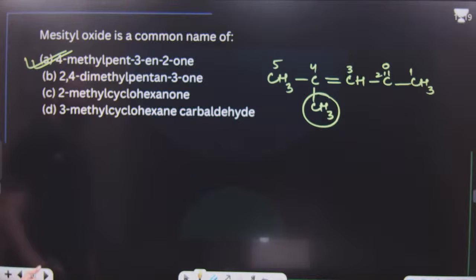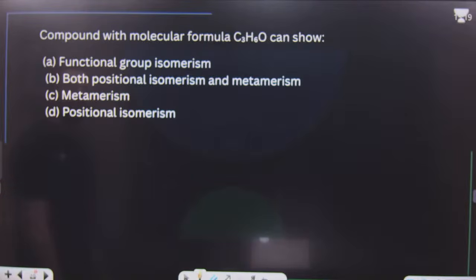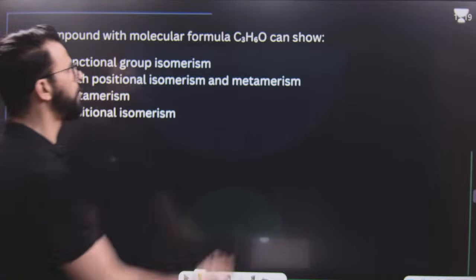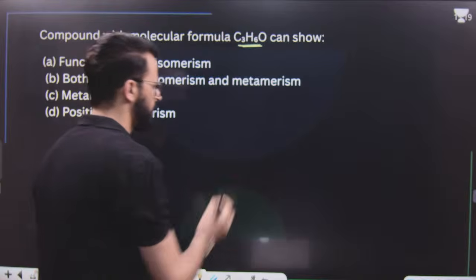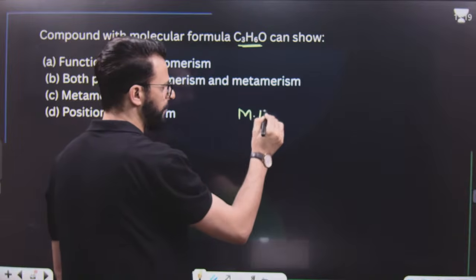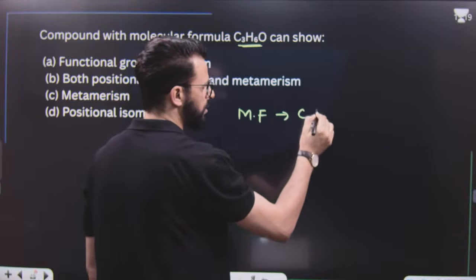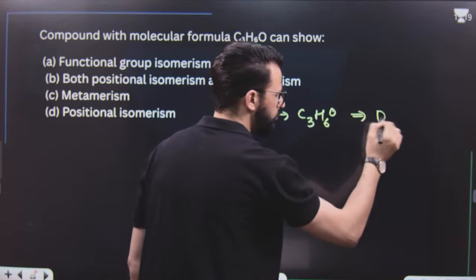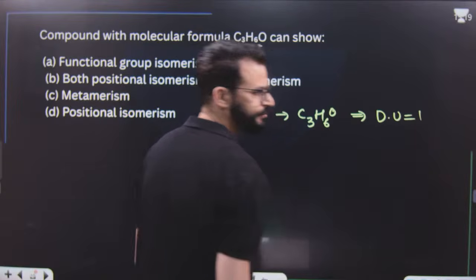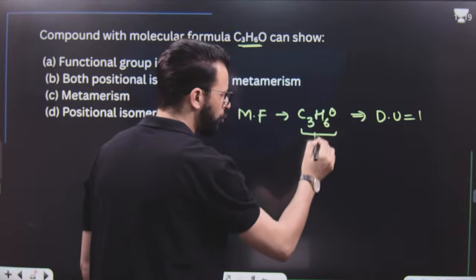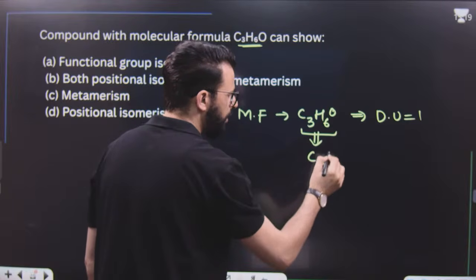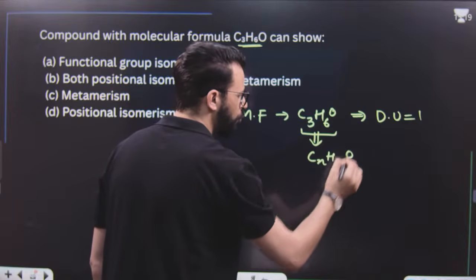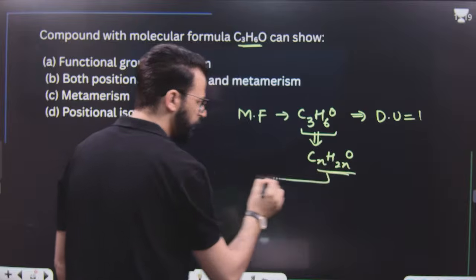After that, dear students, a compound with molecular formula C3H6O. When you calculate its degree of unsaturation, it is 1. And when you look towards its general formula, it is CnH2nO.